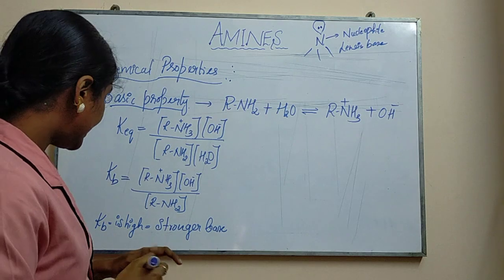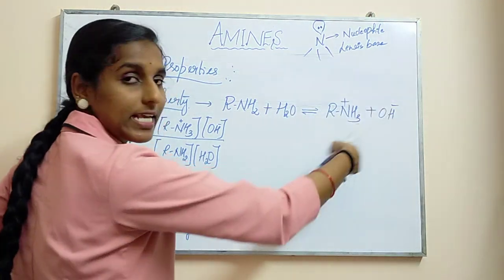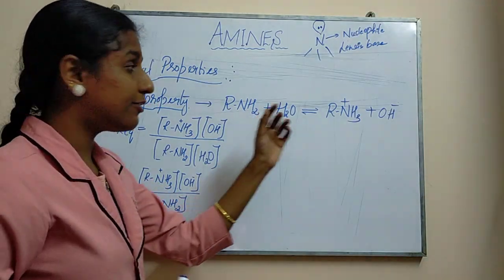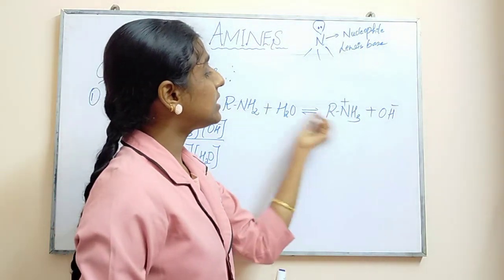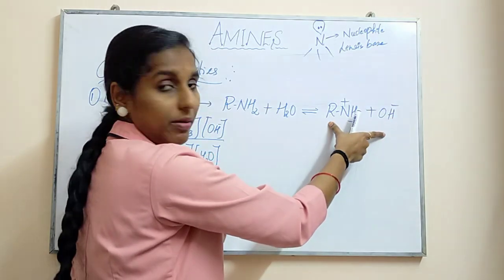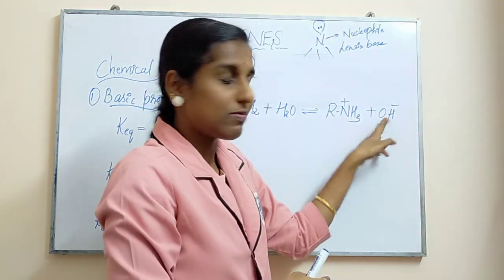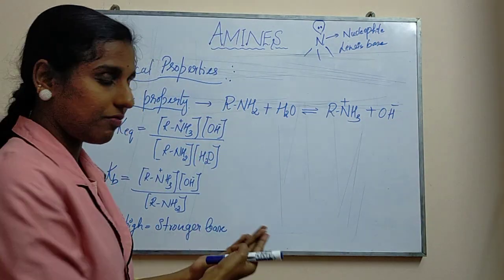Okay, so why is it so? See, Kb is high in the sense the product formation takes place in higher manner, right? When the dissociation constant for a base is high, the product formation will be more, so formation of OH minus will be more. More OH minus in the sense, stronger will be the base.